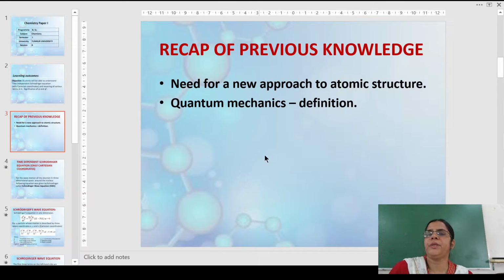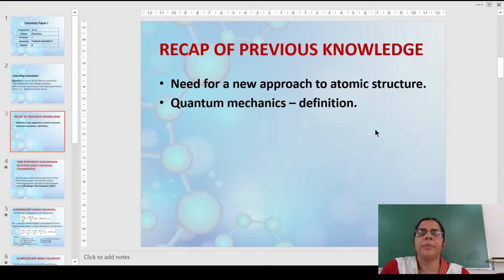In the previous videos, we learned about quantum mechanics, the definition of quantum mechanics, and the need for the new approach to the structure of atom. The structure of atom is based on quantum mechanics, which takes into consideration the dual nature of matter, that is particle as well as wave nature, as given by de Broglie. It also takes into account Heisenberg's uncertainty principle, which is applicable to small particles like electrons in an atom. Based on these two, a new approach was devised, which is known as quantum mechanics, and this is going to tell us about the atomic structure.